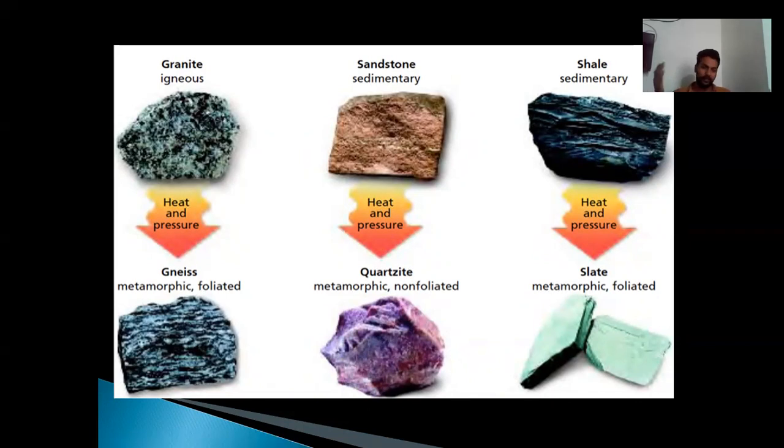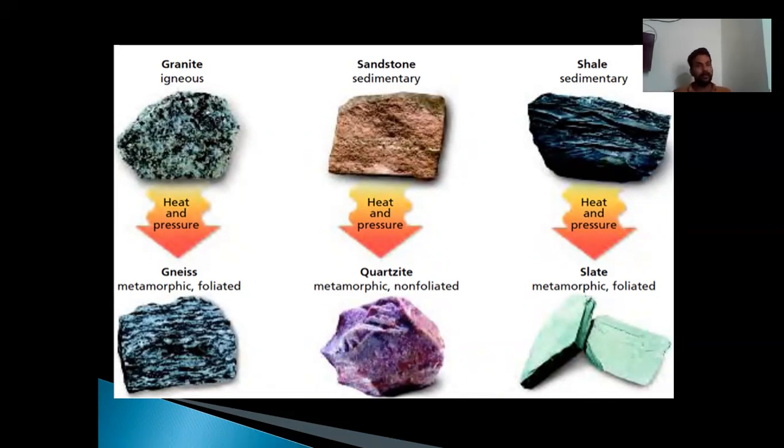So ultimately, the pre-existing rocks, or the protoliths, whenever they experience an altered environment, try to adjust themselves accordingly, and as a result, we get gneiss, quartzite, slate, etcetera. There is a long list of metamorphic rocks.